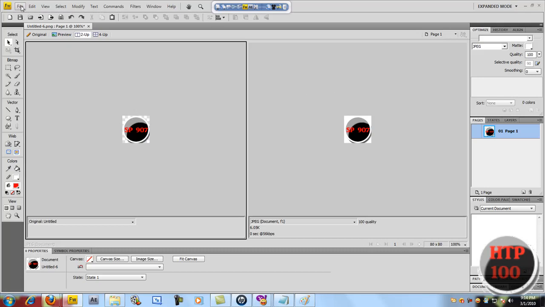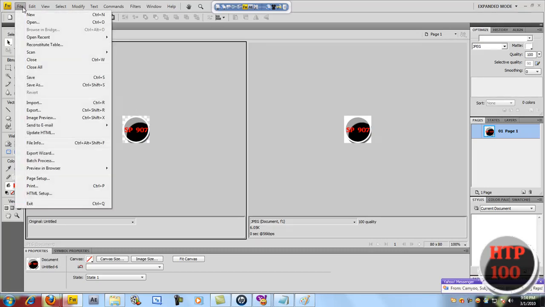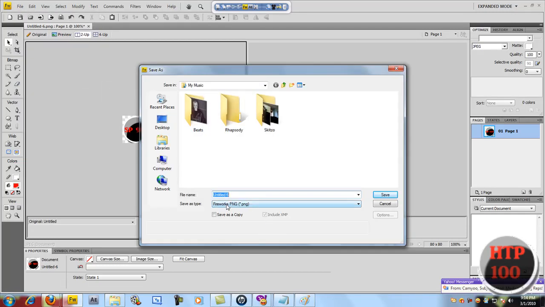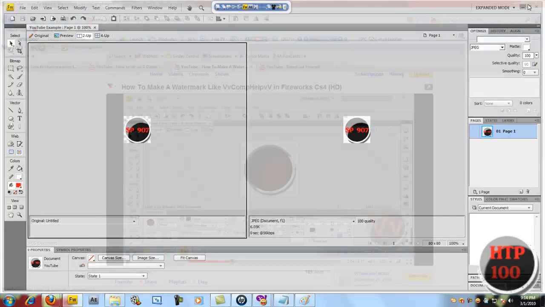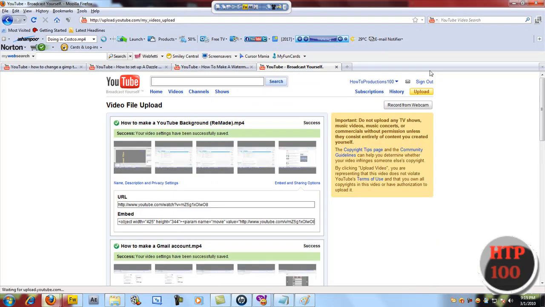To save it, go to File, Save As, and save the file type as JPEG. I'm going to call this YouTube example. There you go, save it. When uploading videos, you can go to your How To Productions account and then change it.